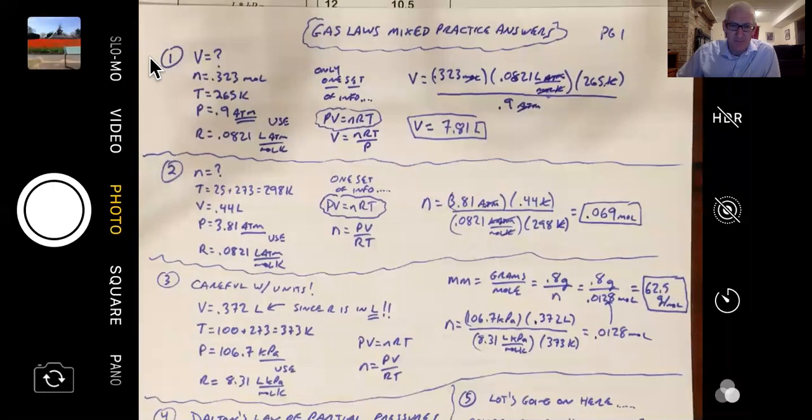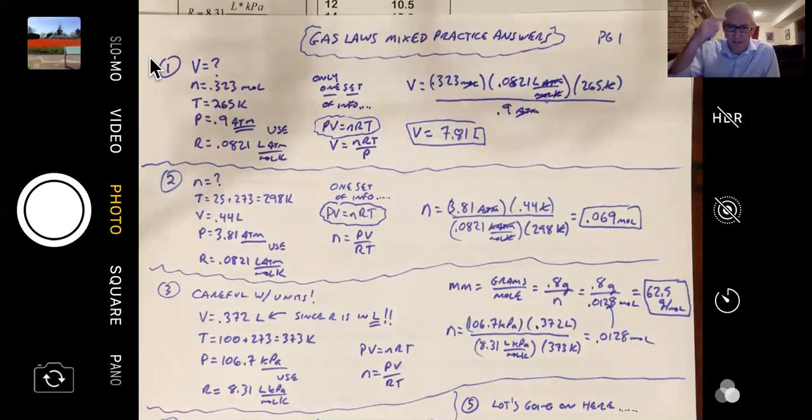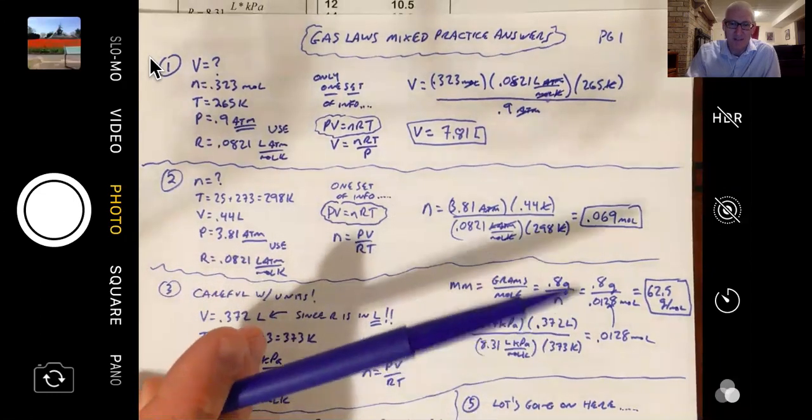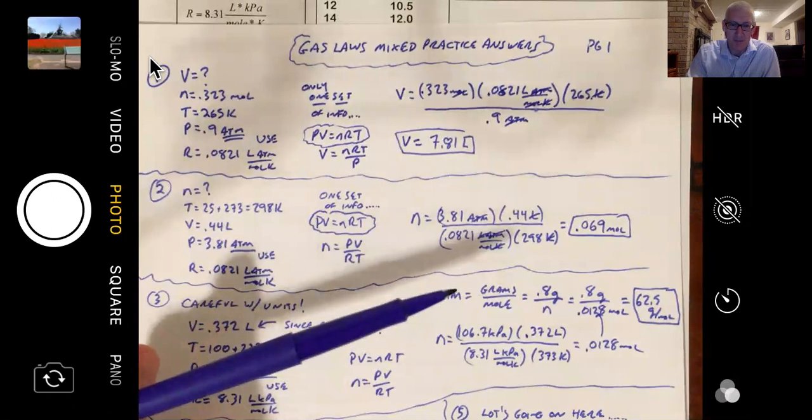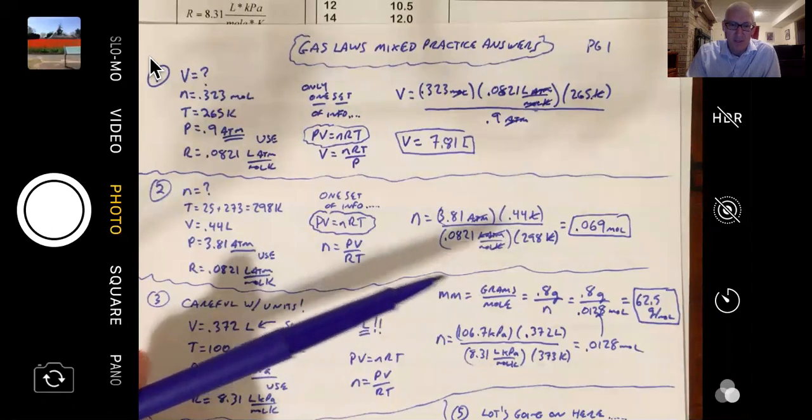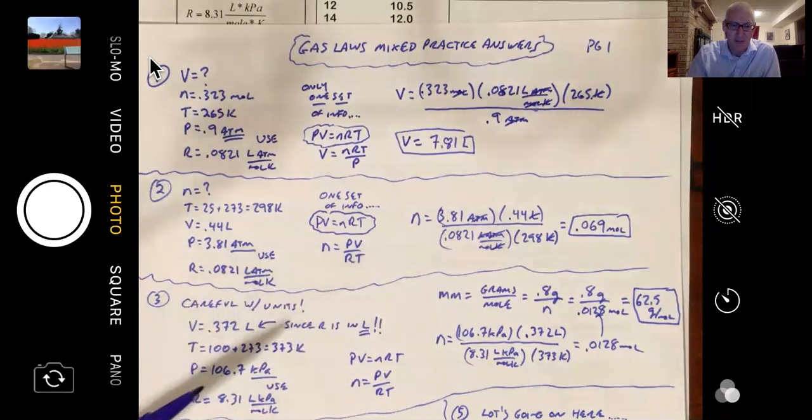Number three is an interesting one in that it asked you for molar mass, and you had to go back and remember what molar mass is. The hint was given in the problem. Molar mass is the number of grams per mole. And we can use PV equals nRT to figure out the number of moles, if you recognize that we only have one single set of data: a volume, temperature, and a pressure.